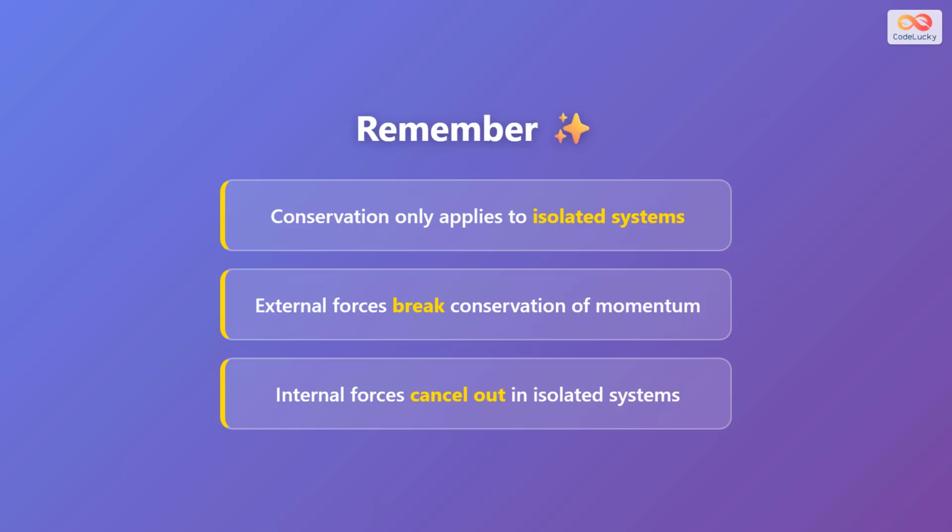Let's review the important points. First, conservation of momentum only applies to isolated systems where no external forces are present. Second, external forces such as friction or air resistance break the conservation of momentum because they introduce outside influences. Third, internal forces between objects in an isolated system always cancel out, which is why the total momentum remains constant. Understanding these principles is essential for analyzing collisions and interactions in physics.